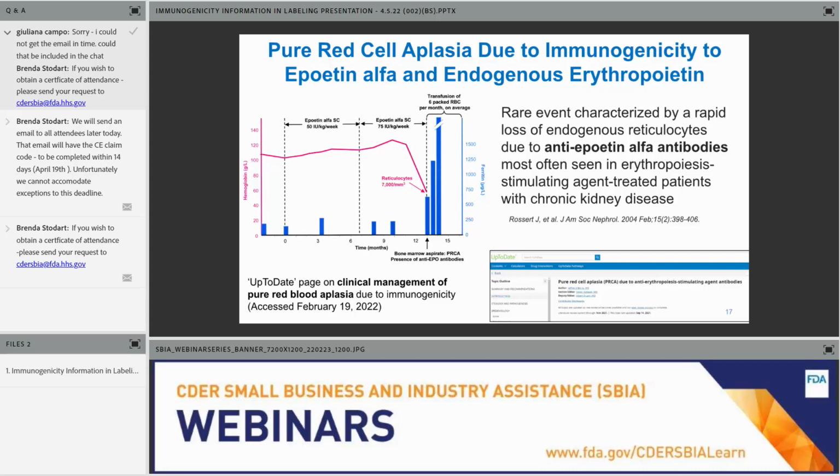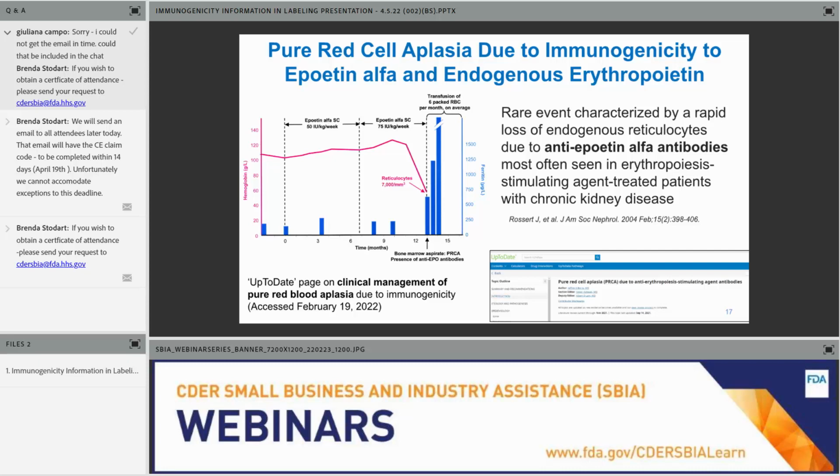In patients, the hemoglobin concentration declines at a rate that corresponds with the normal decay of red blood cells. To avoid a very severe anemia and maintain an acceptable hemoglobin level, patients require a red blood cell transfusion. PRCA has been described in patients treated with epoetin alpha, with most cases reported in patients being treated for chronic kidney disease-related anemia. Treatment with epoetin alpha can result in the formation of a neutralizing anti-epoetin alpha antibody, which can also neutralize the endogenous protein erythropoietin, or EPO.